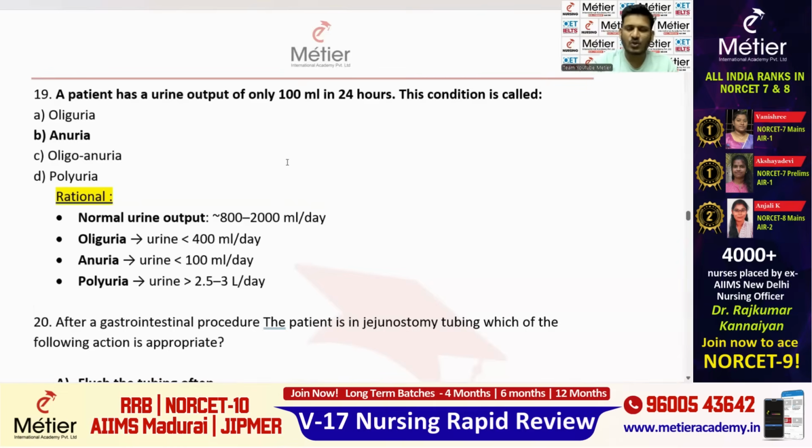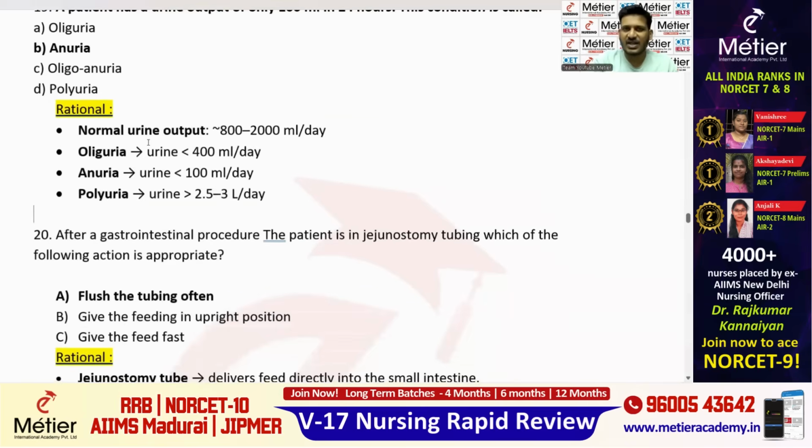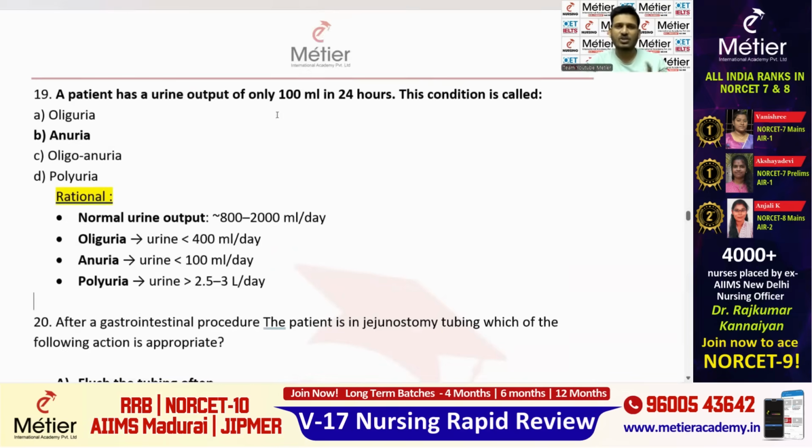So here, as you all know, 100 ml in 24 hours means definitely it is option B, anuria. You can see the rationale, additional golden points are there. Normal urine output is approximately 1500 to 2000 ml. Oliguria means less than 400, anuria means less than 100 per day, and polyuria means more than 2.5 to 3 liters per day. Everything is per day. So in this question, 100 ml in 24 hours directly takes you to option B, that is anuria.